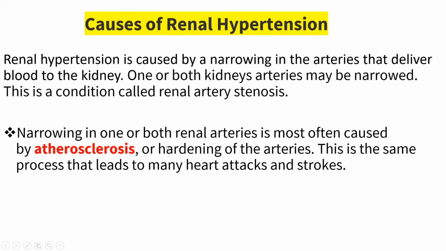Now how does this narrowing occur? This narrowing is also mainly caused by atherosclerosis, or hardening of the arteries. This is the same process that leads to many heart attacks and strokes.